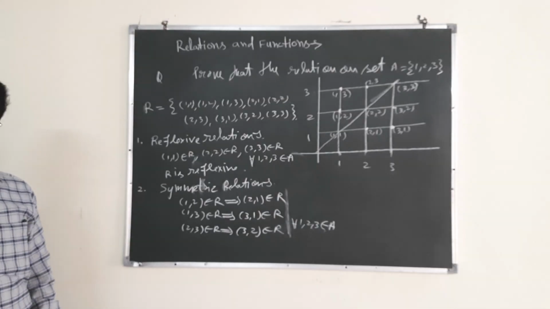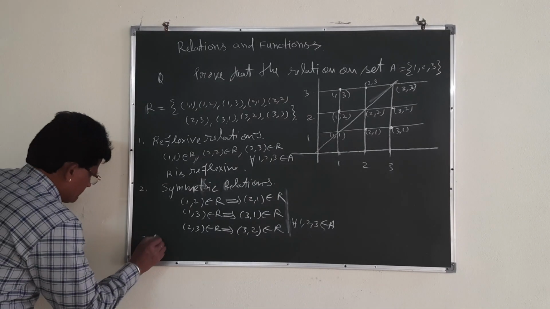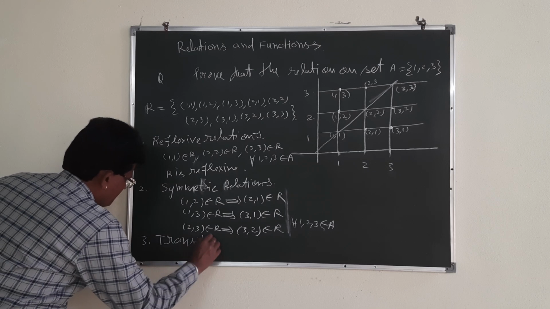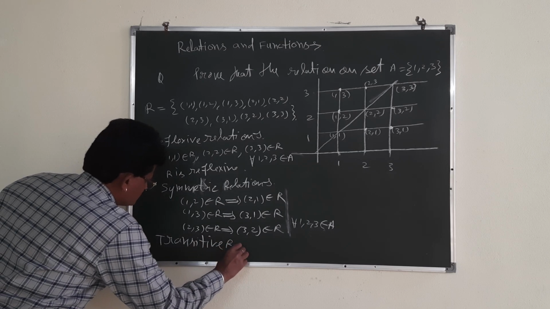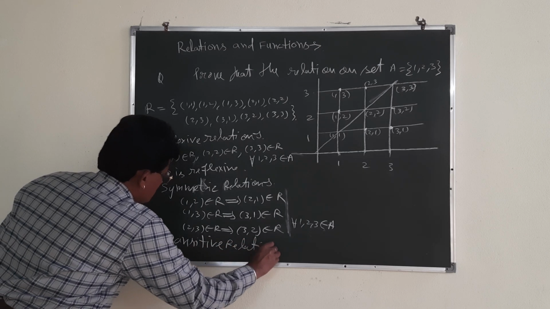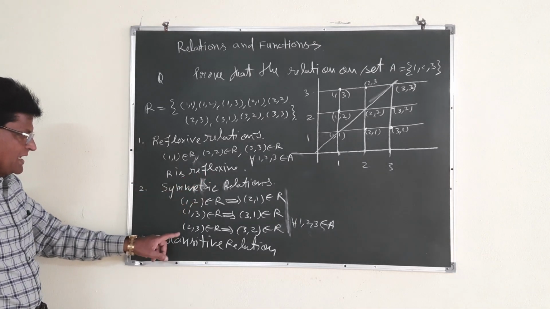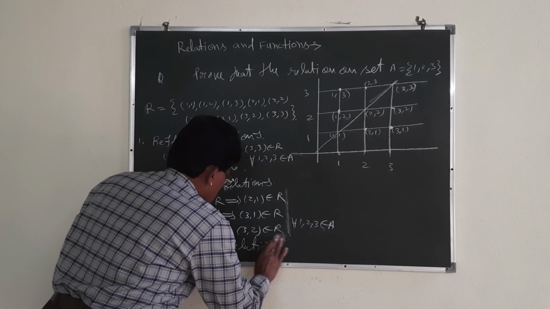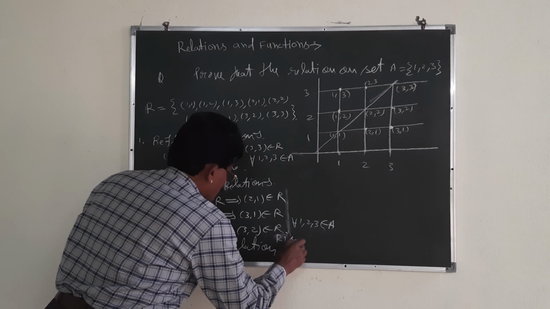Similarly, let us take the transitive relation. Here also you can write R is reflexive, and here you can write R is symmetric.